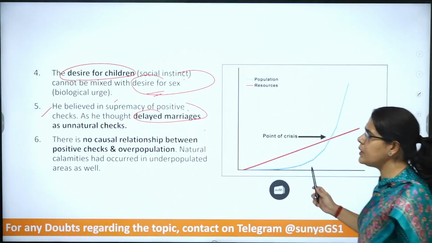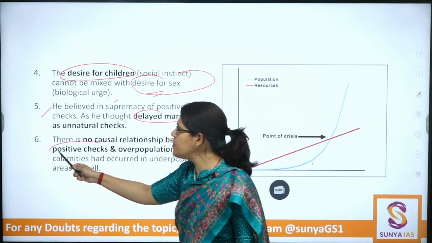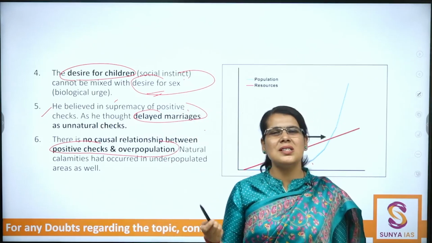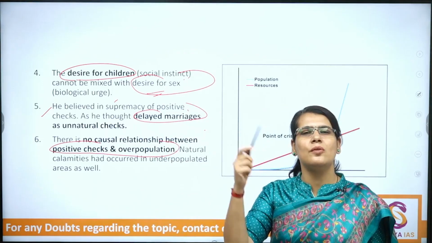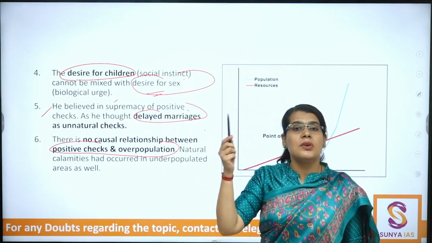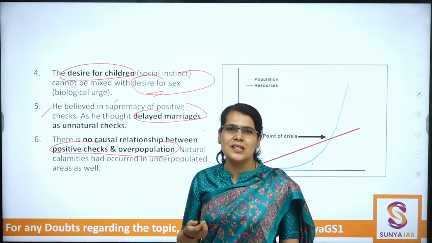Now next, very importantly, he is trying to make a causal relationship between the positive checks and overpopulation. So will the positive checks only start operating when there is overpopulation? So only when there is overpopulation will the positive checks start operating? Not necessarily.